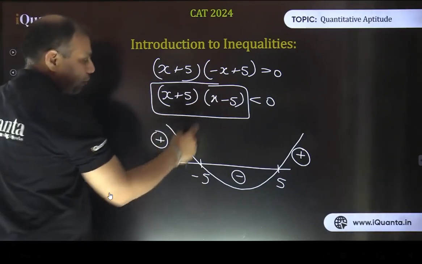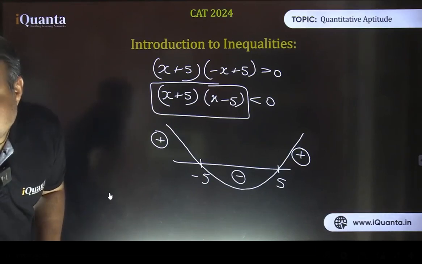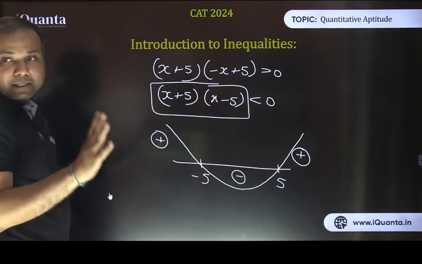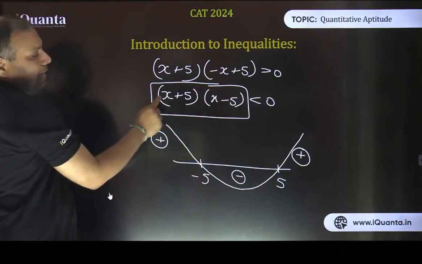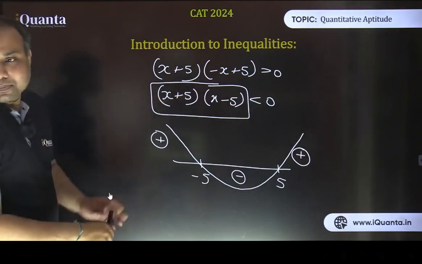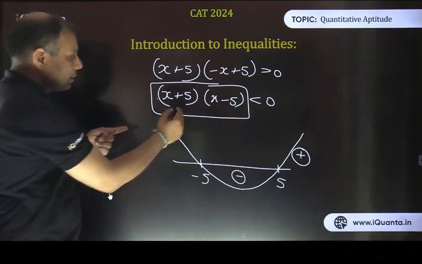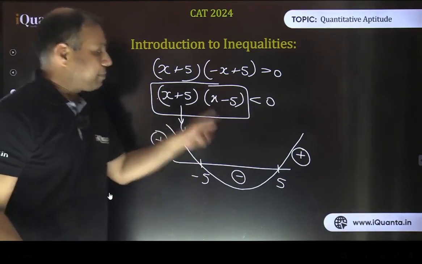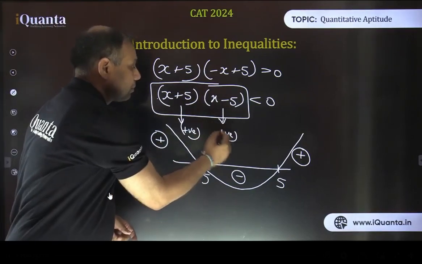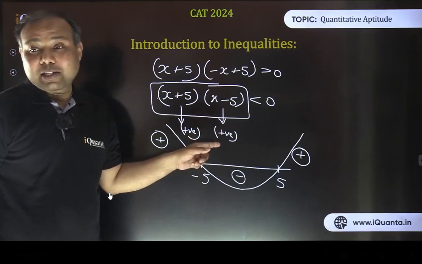We have got to know that 5 and minus 5 are 2 critical points here, right? Now just check. If I take the value of x more than 5 in this expression, I'm putting the value of x on the right hand side of this 5. So what will be x plus 5, positive or negative? If I'm taking x to be more than 5, it's going to be positive. And because I've taken x to be more than 5, x minus 5 will also be positive. And the product of two positive terms will be positive.